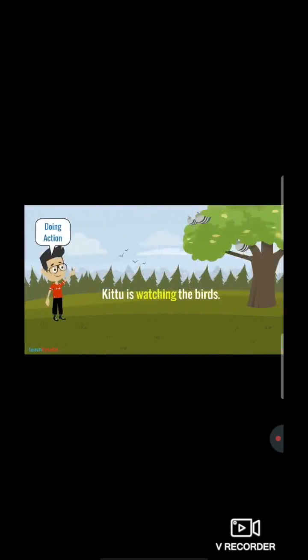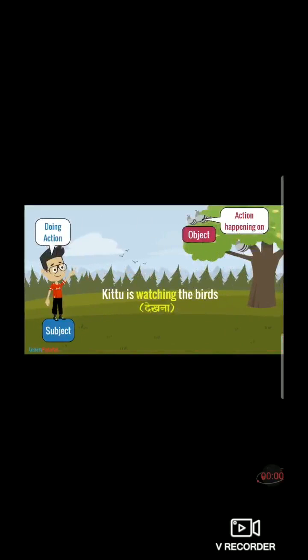So here Kitu is watching the birds. Now watching is an action, right students? Now who is watching? Kitu, right? Kitu is watching the birds.